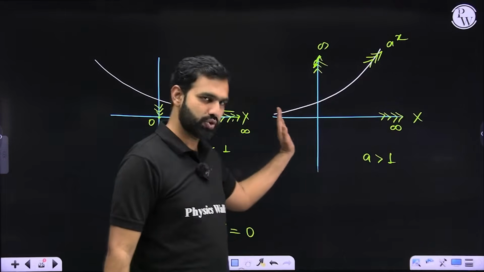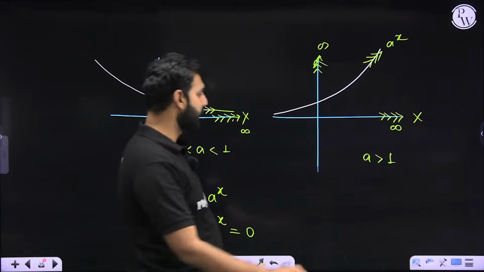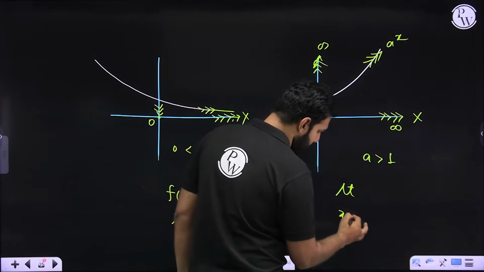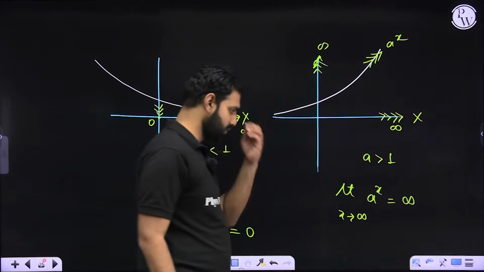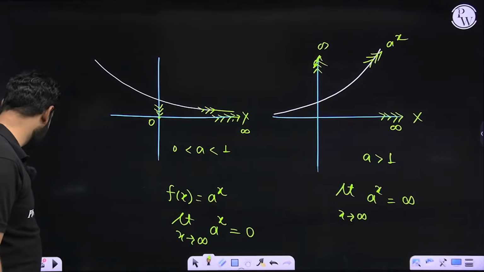So if x is approaching infinity, a to the power x also approaches infinity. So if I say limit x approaches infinity on a to the power x, then it will be infinity. Did you get that part? I hope you are able to understand this without any hesitation.